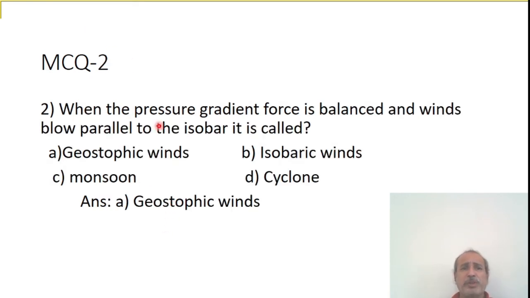MCQ 2. When the pressure gradient force is balanced and winds blow parallel to the isobar, it is called? Such a kind of wind we call geostrophic wind. So the answer is A, geostrophic wind. What about the other options? Isobaric wind is not correct. Monsoon is not correct. Cyclone is not correct. So the correct answer is geostrophic wind.